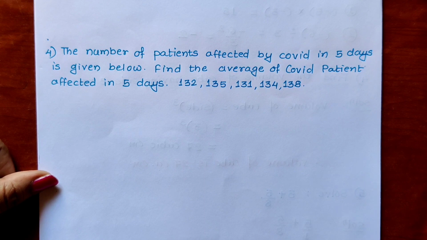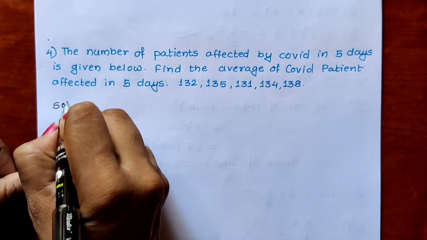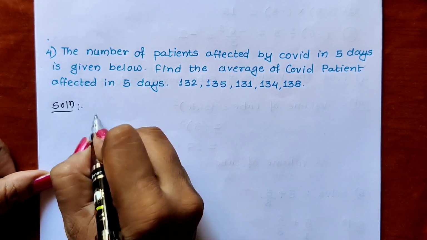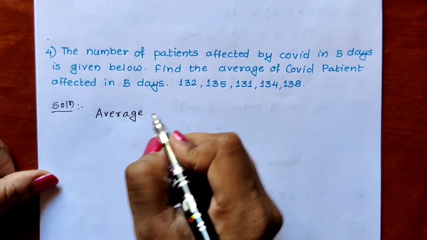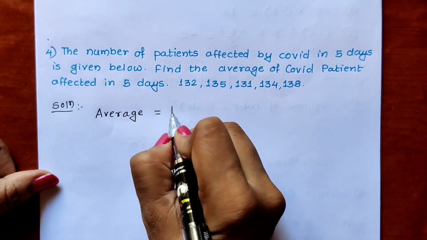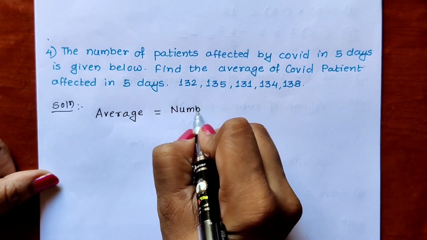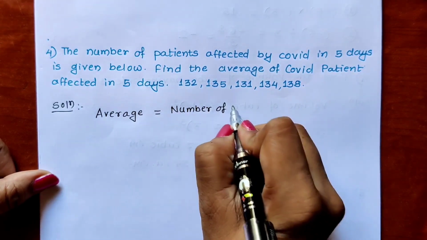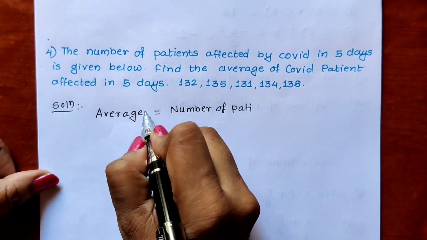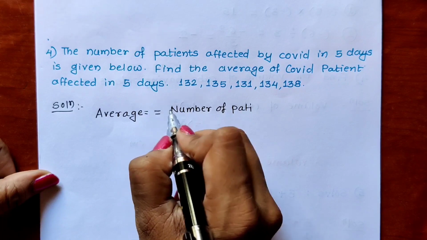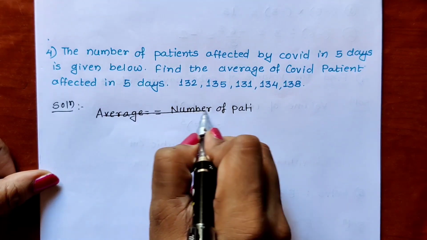So let us start with the formula of average. Average is equal to the sum of the numbers of patients. I will be writing below.